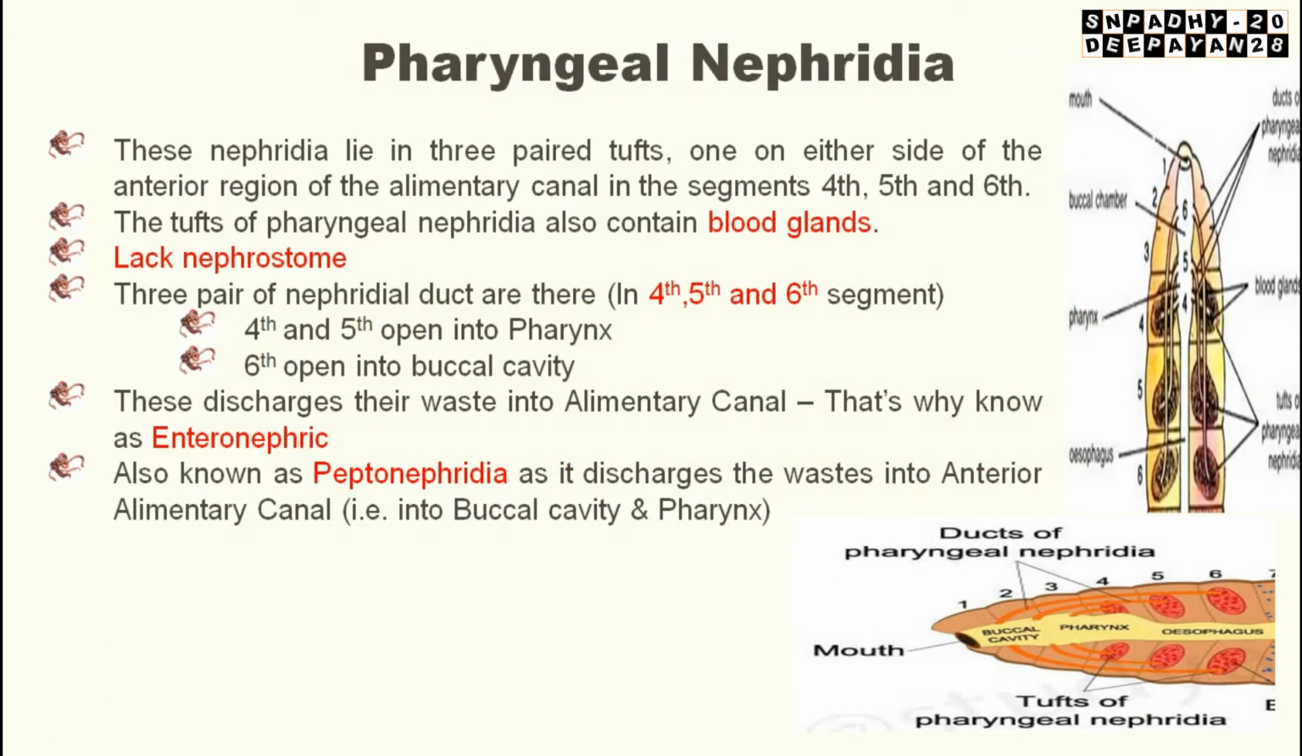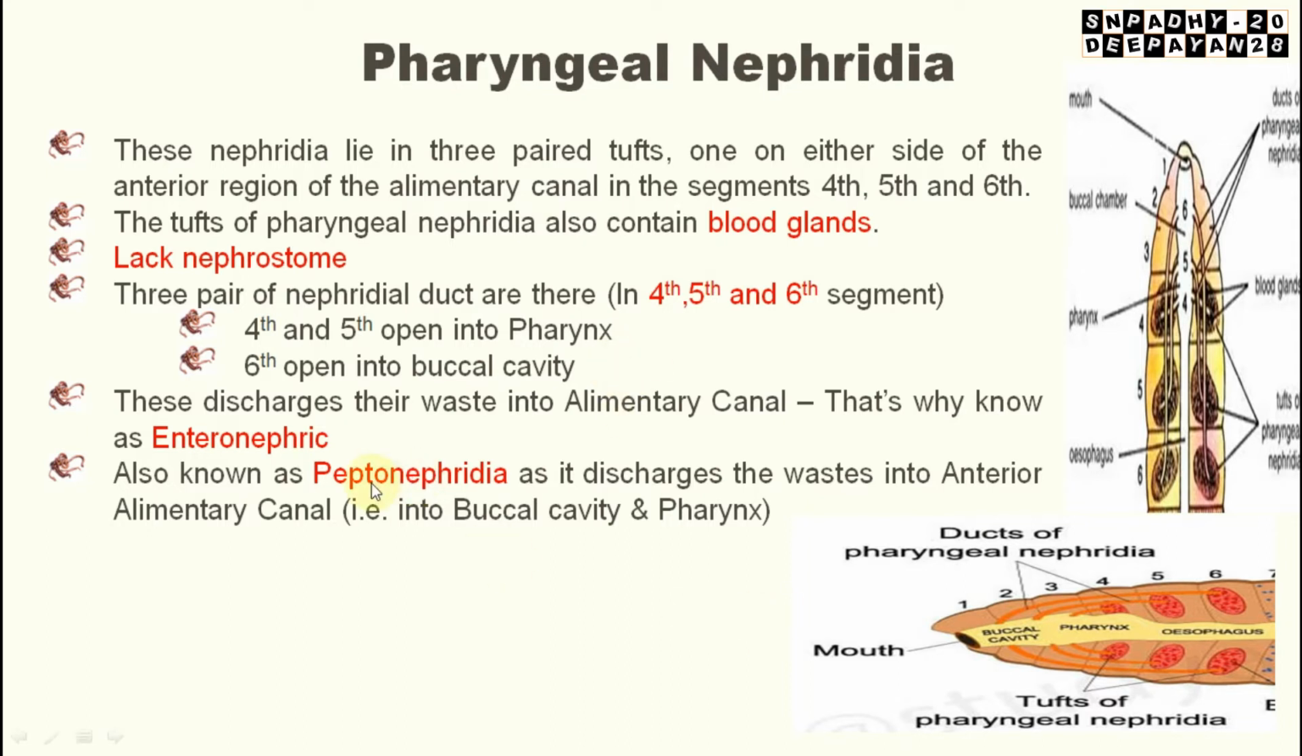So they discharge their waste material into the alimentary canal. That's why they are known as enteronephric. That means inside the body they are releasing the waste material. They are releasing it into the alimentary canal, then directly it will be excreted out through the anus. Into the lumen they are discharging their waste material, that's why it is known as enteronephric. If outside the body, exonephric. If inside the body, enteronephric.